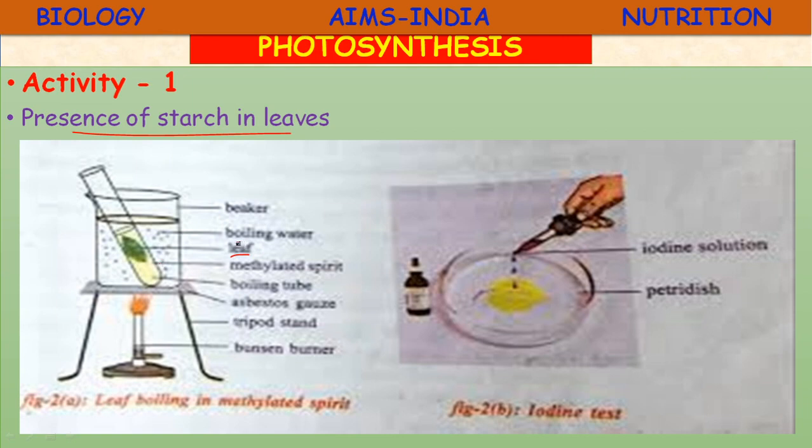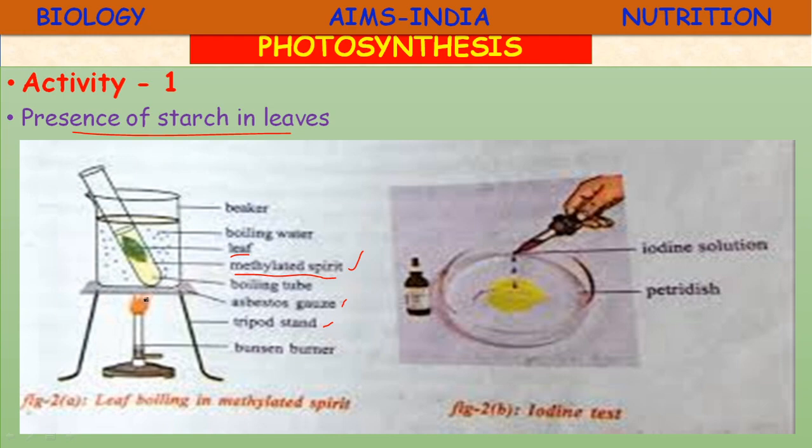A beaker of boiling water, and a boiling tube containing some methylated spirit, with an asbestos gauze, a tripod stand, and a Bunsen burner.